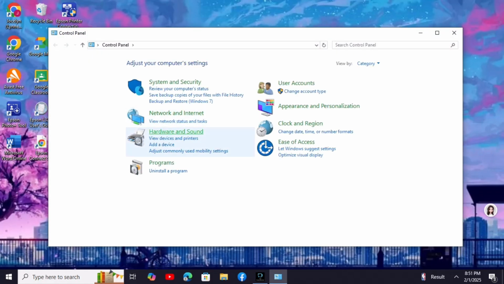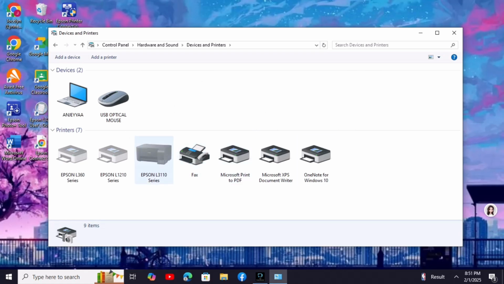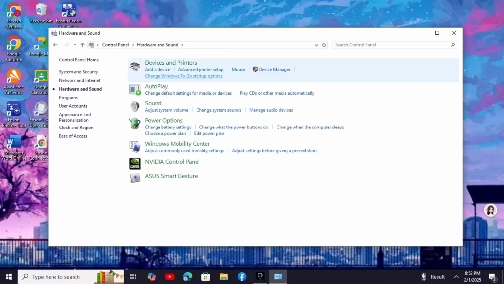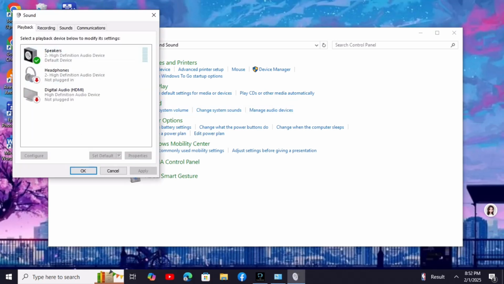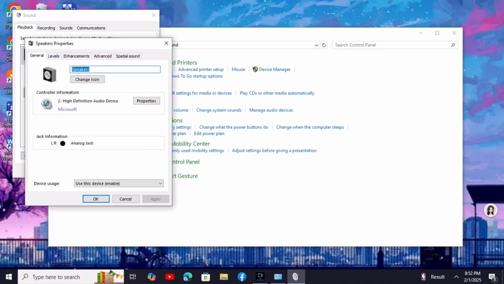You will see a list of options, but you have to choose Hardware and Sound. From the selection, you have to choose Manage Audio Devices. You will see there the list of audio devices.